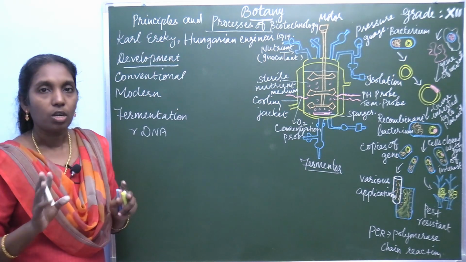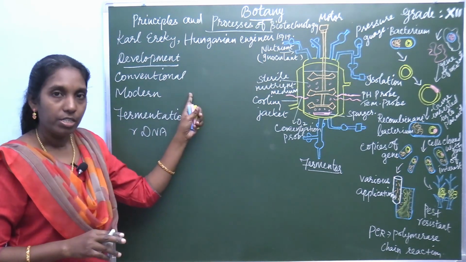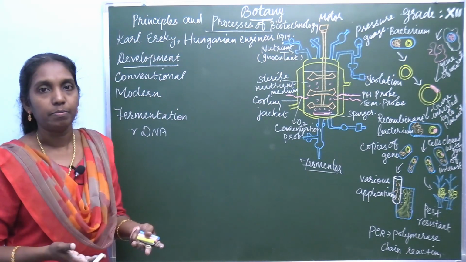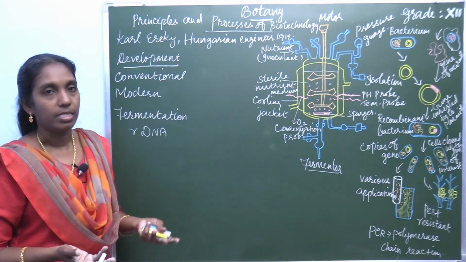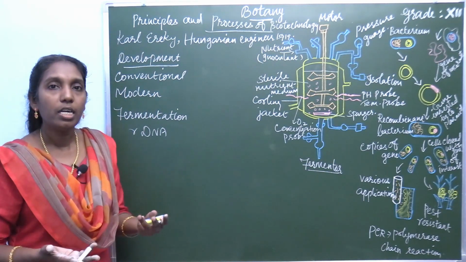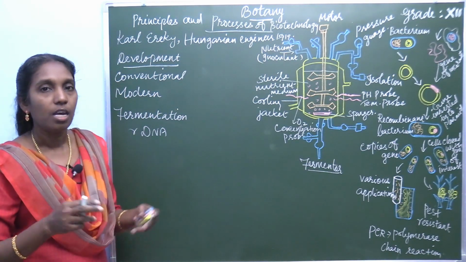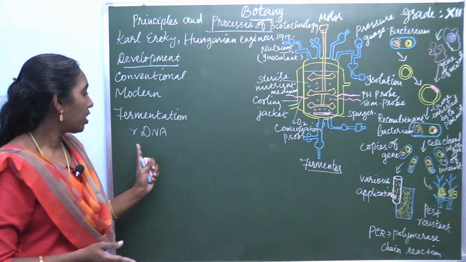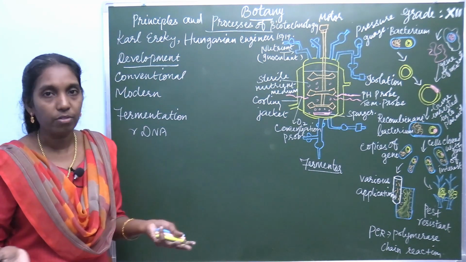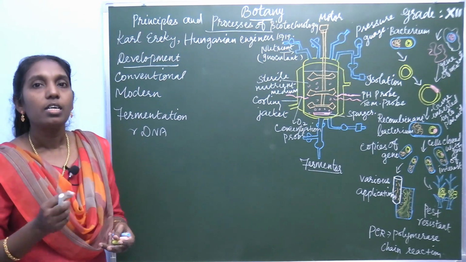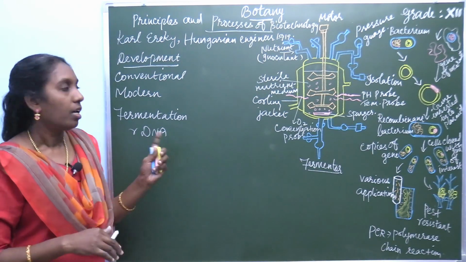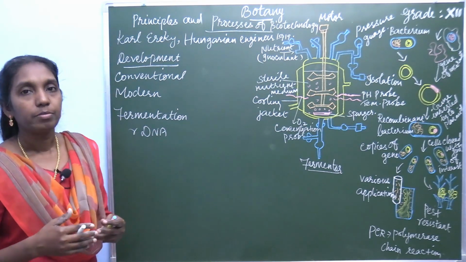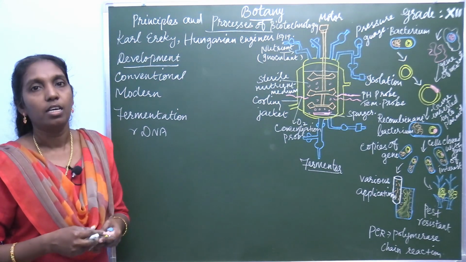So development is classified into two. The conventional method is nothing but what we practice in the kitchen for making food items. Then modern biotechnology has two features: recombinant DNA technology, that is the manipulation of DNA, and the ownership of the product with its social impact.